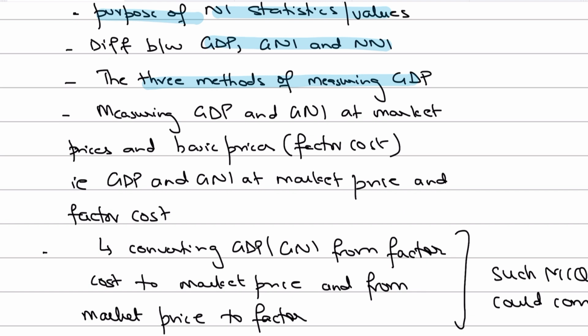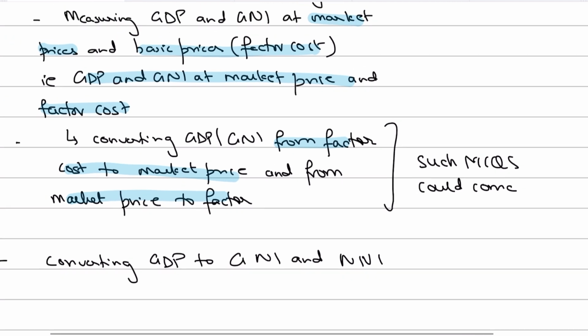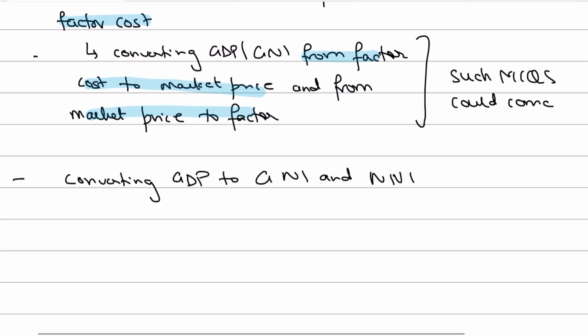Now, you should also know the difference between GDP and GNI measured at market prices and at factor cost, which is also known as basic prices. So what is GDP and GNI measured at market prices and factor cost, and how do we convert GDP and GNI from factor cost to market price, and then convert GDP from market price to factor cost, right? Such MCQs could be tested where you could be asked to convert GDP that is calculated at market price. The value of the GDP is based on market price, and then you could be asked to convert it to factor cost, right?